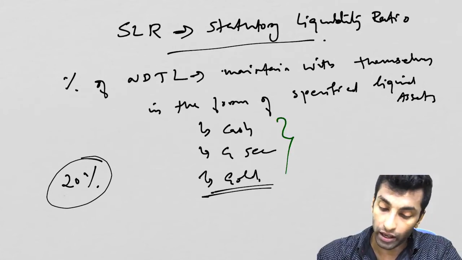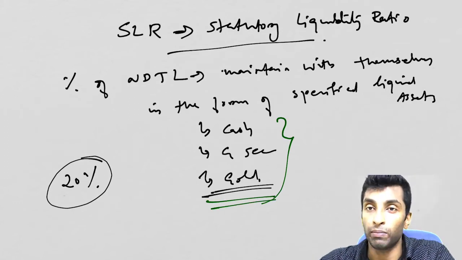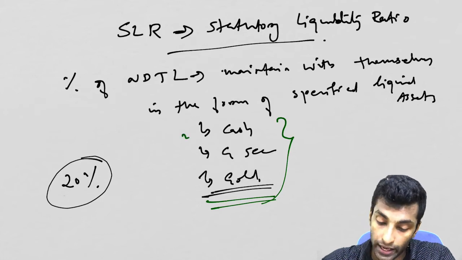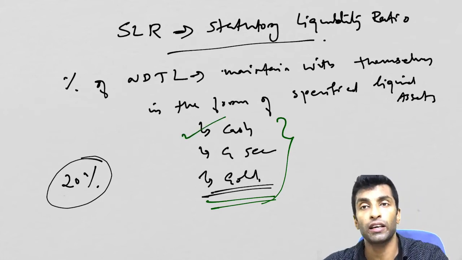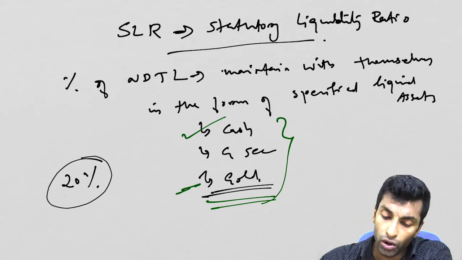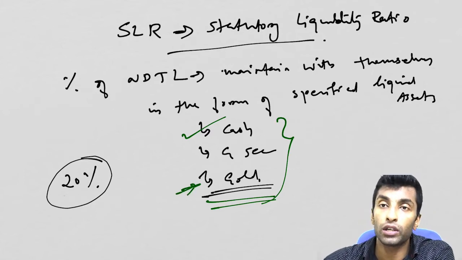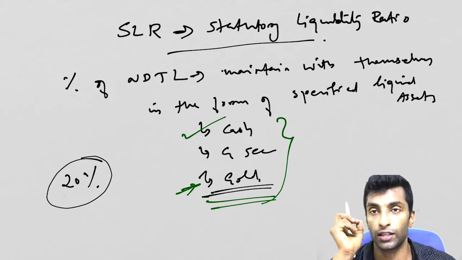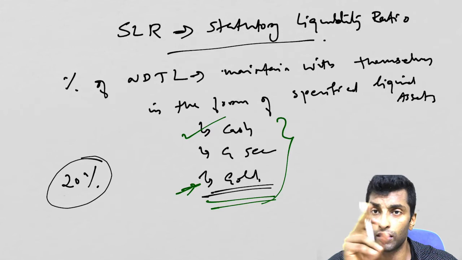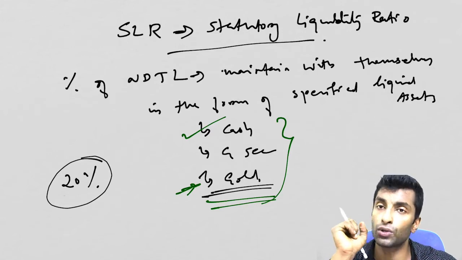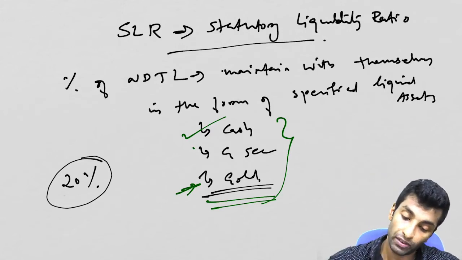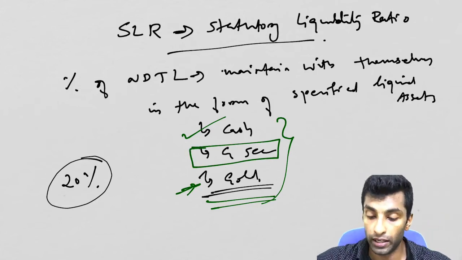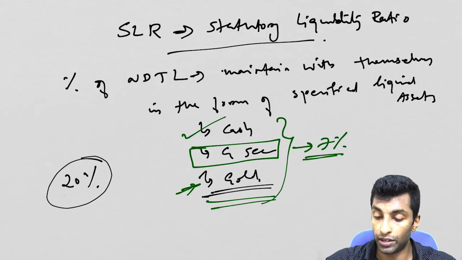Now out of these three, in which way will the bank keep? See, whichever gives more return for the bank is what the bank will use, right? Cash won't give any return. If you are keeping cash, it is just idle. Now gold will give you more return, but the problem is gold is not calculated on the basis of market price. The value of gold is actually adjusted on the basis of constant price, the previous year price. So gold also you won't get much return. So you prefer to keep this in terms of government security. So you get around 7%, 8% interest on this.